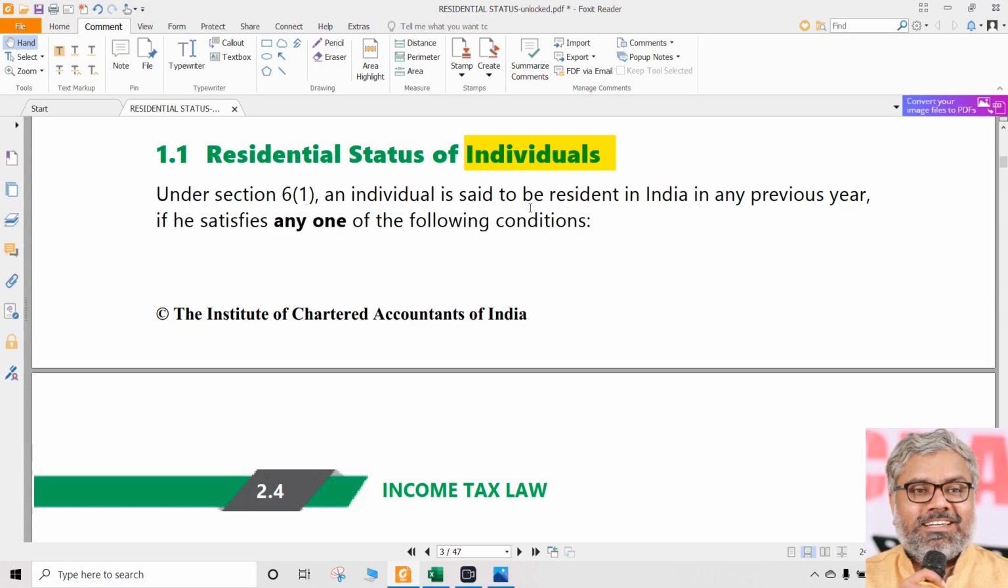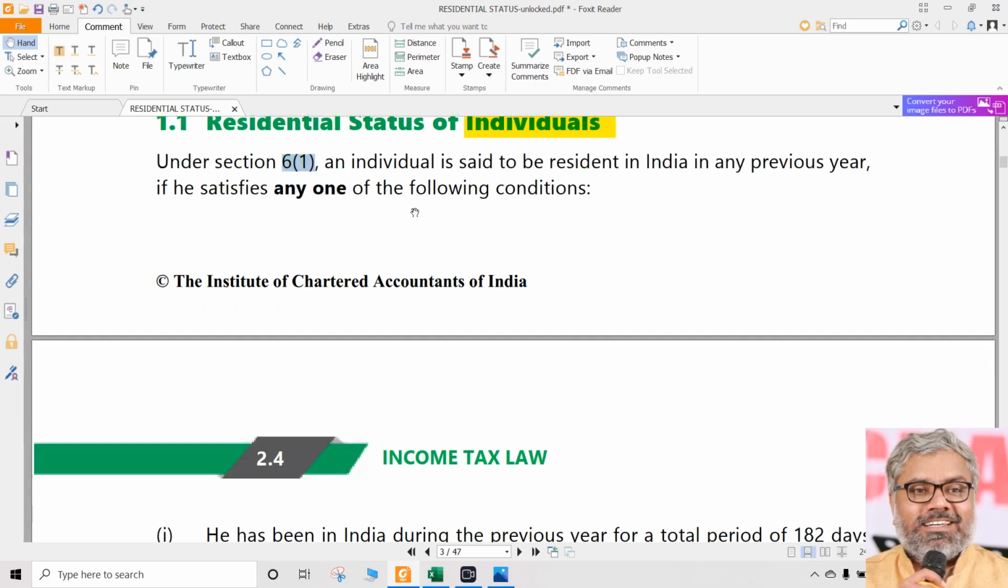Section 6(1), I don't need you to remember the subsections. If you can, that is fine. So, if at all you remember, you can remember this. Under section 6(1), an individual is said to be a resident in India in any previous year, naturally. In any previous year, only one year we are calculating residential status. Residential status is always calculated for one year, not for many years in one shot, not possible. So, for the previous year, we are determining the residential status of an individual.